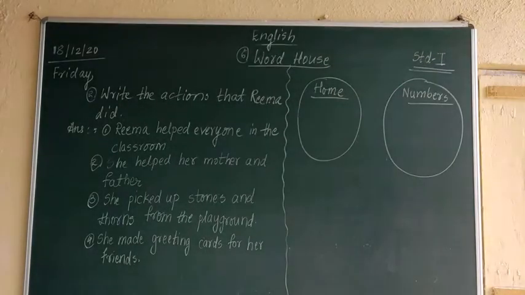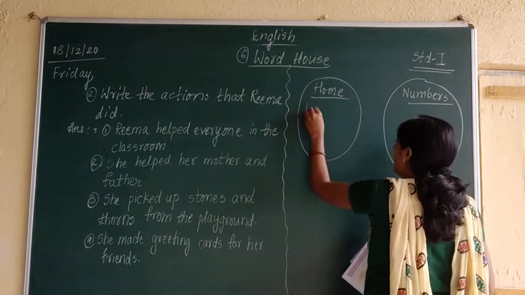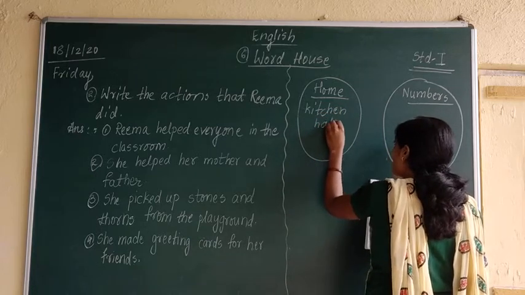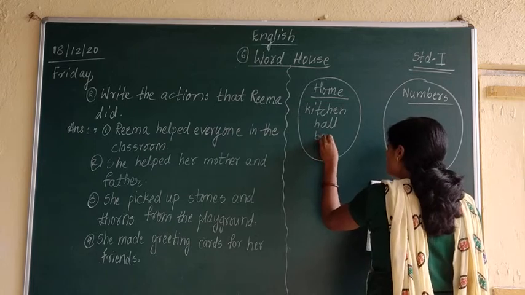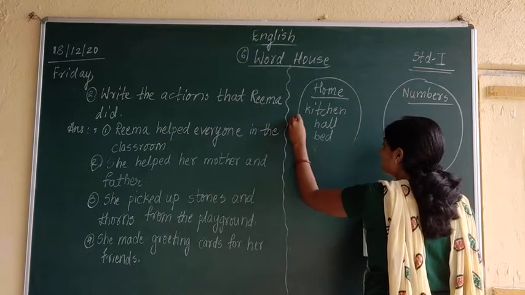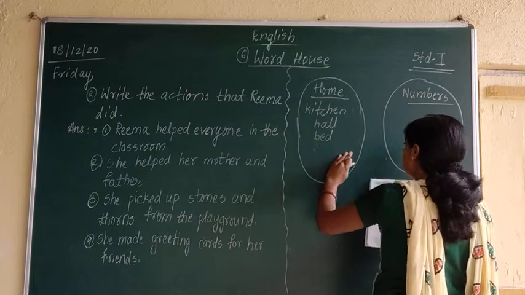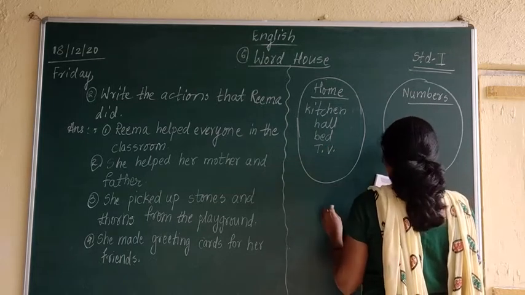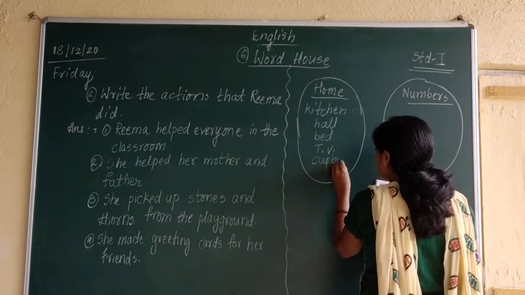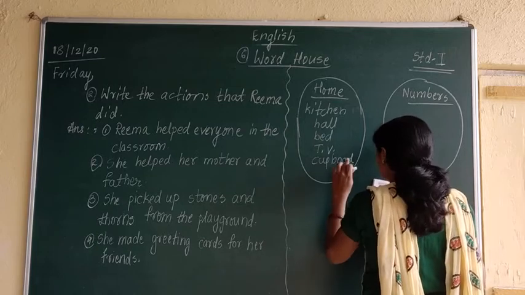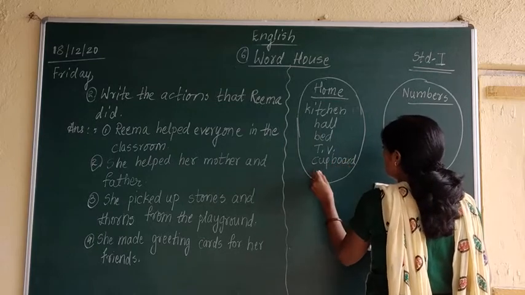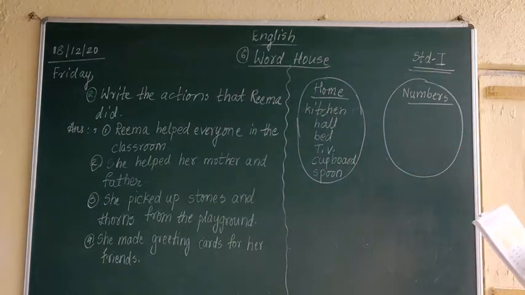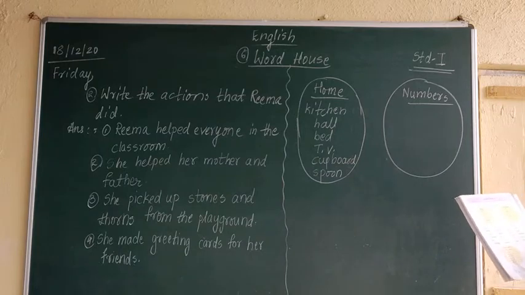So in this way, kitchen, hall, bed, TV, cupboard, spoon are the words which will come in the box of home.